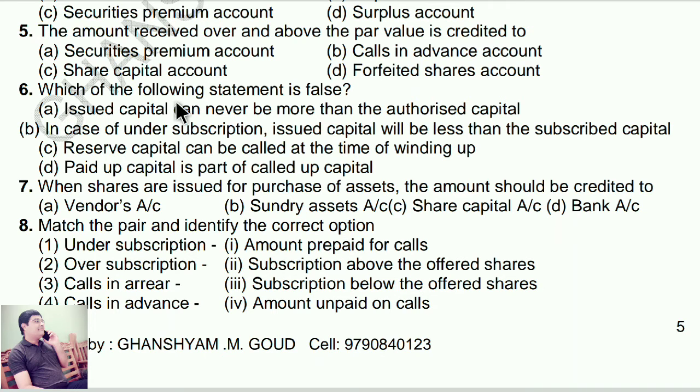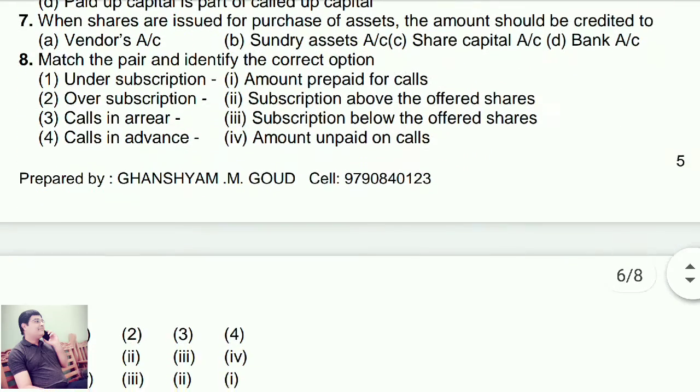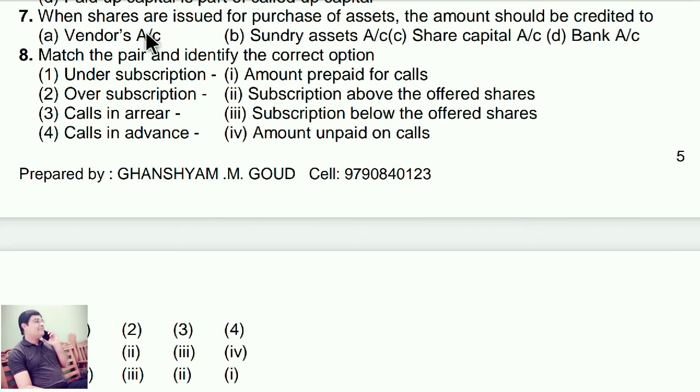Sixth question. Which of the following statements is false? The answer is B. In case of undersubscription, issued capital will be less than the subscribed capital. Now move on to the seventh question. When shares are issued for purchase of assets, the amount should be credited to C, share capital account.